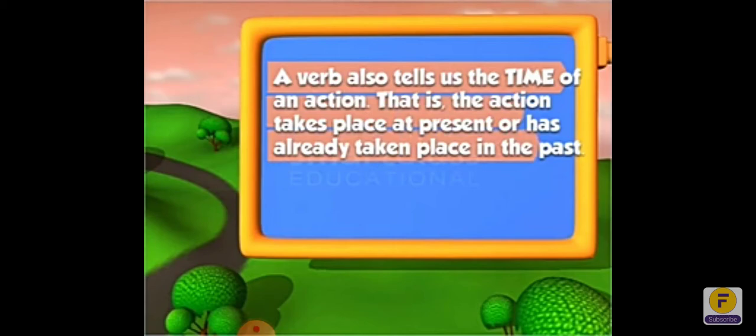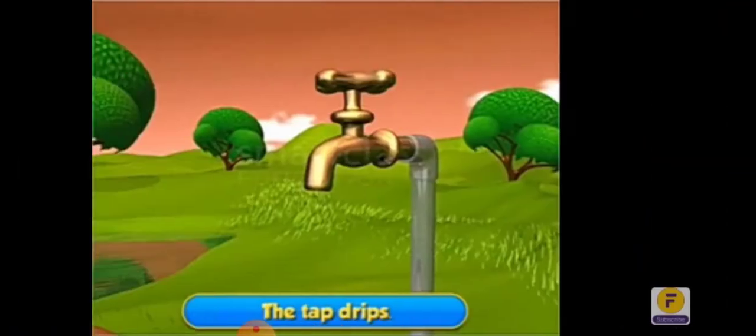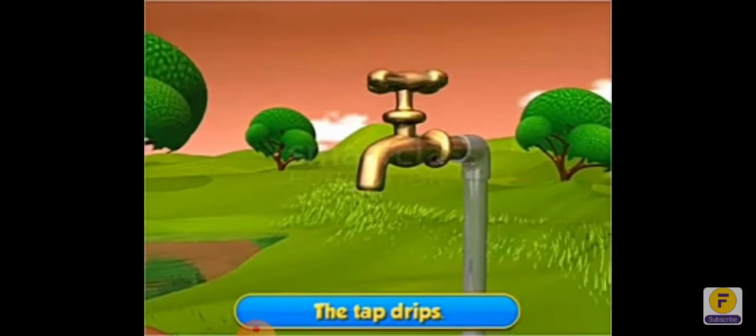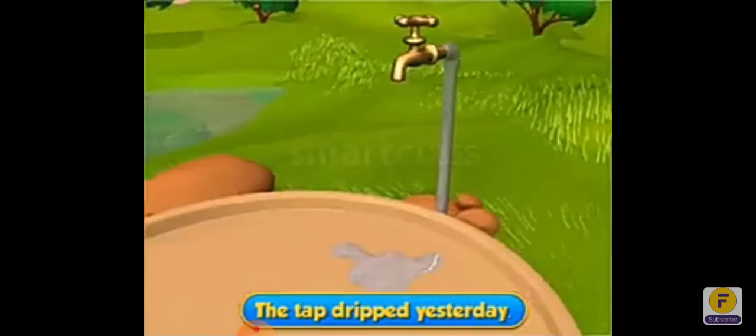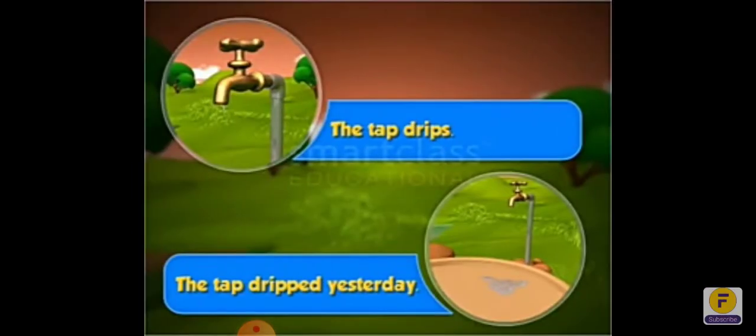A verb also tells us the time of an action, that is, whether the action takes place at the present or has already taken place in the past. Here, for example: the tap drips. Second, the tap dripped yesterday. So here two sentences are given. The tap drips. The tap dripped yesterday.